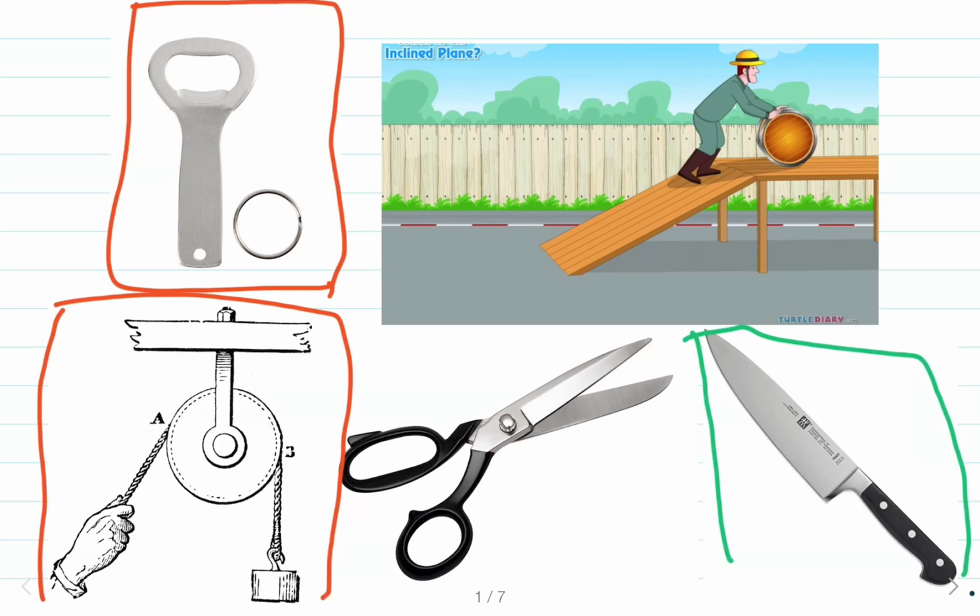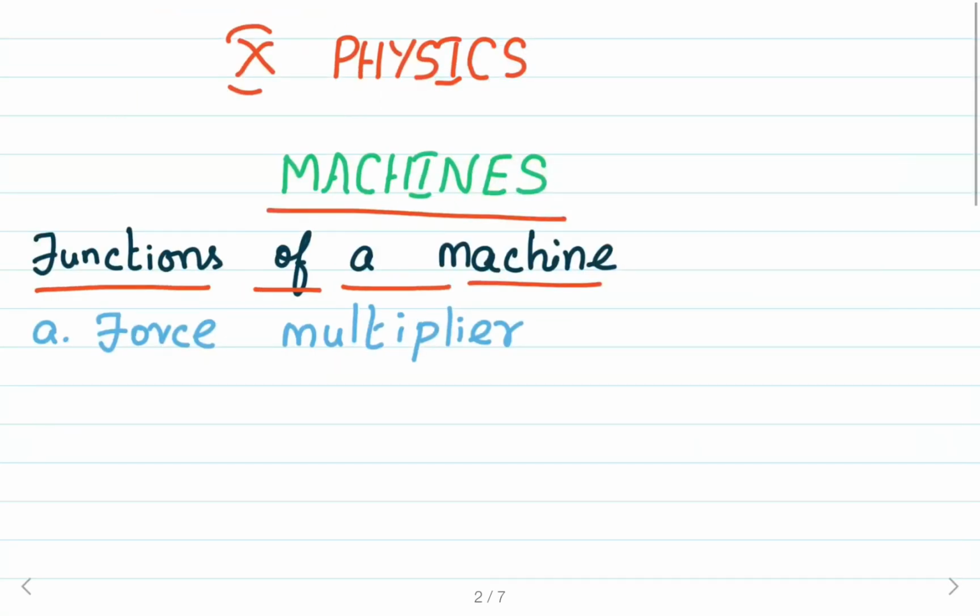Again, a heavy load can be raised by the use of a pulley or a pulley system. All these act as force multipliers. By making use of these machines, we obtain gain in force. That is, the effort applied is less than the load to be overcome by the machine.